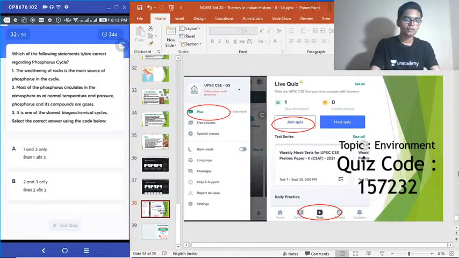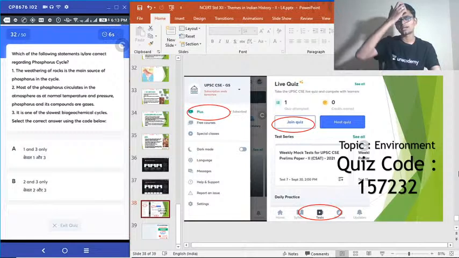32. Which of the following statements is or are correct regarding phosphorus cycle? 1. The weathering of rocks is the main source of phosphorus in the cycle. 2. Most of the phosphorus circulates in the atmosphere as, at normal temperature and pressure, phosphorus and its compounds are gases. 3. It is one of the slowest biogeochemical cycles in the earth. Choose the correct answer.